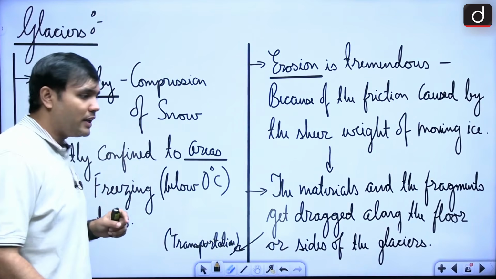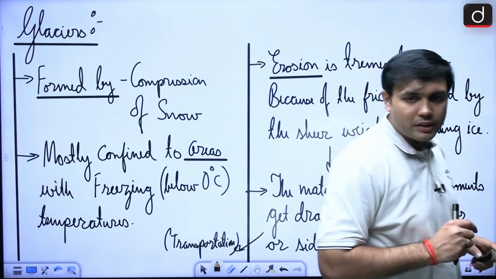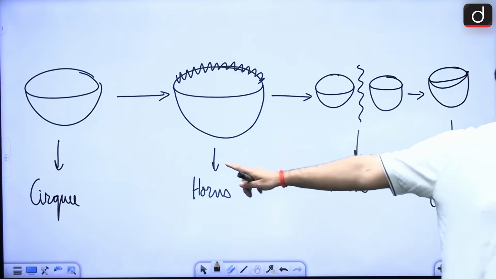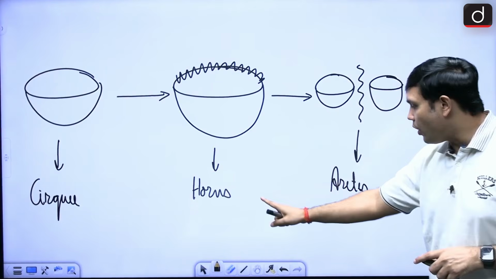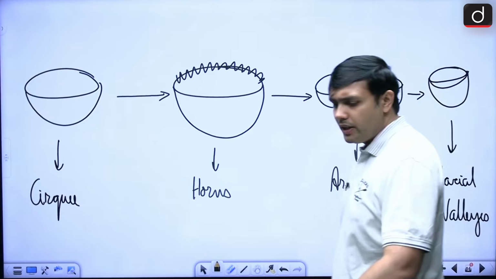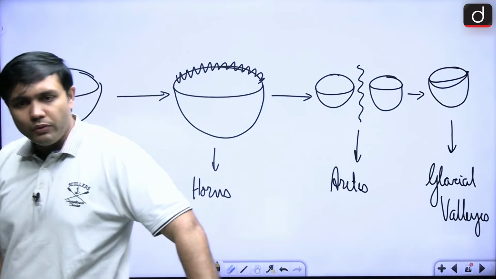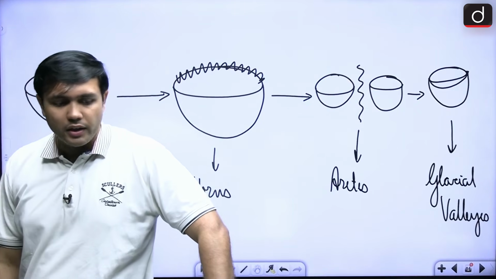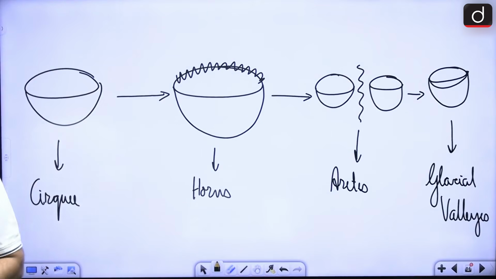Now, what are these landforms that you will see? There are 3-4 major landforms with respect to glaciers, especially in the erosional stage: cirques, horns, arêtes and glacial valleys. We'll take a good look at these 3-4 important ones. What are cirques, what are horns, what are arêtes and what are glacial valleys? Shall we look at it? All right, let's see.